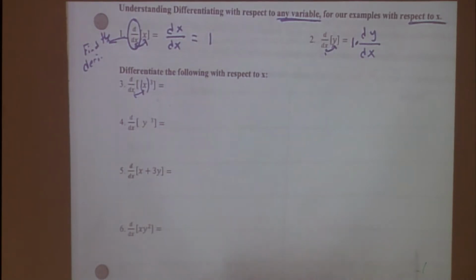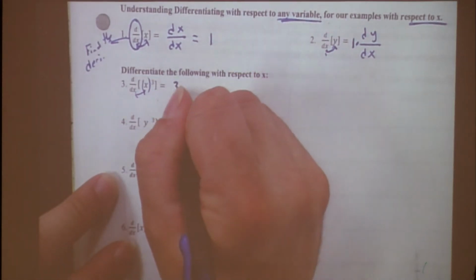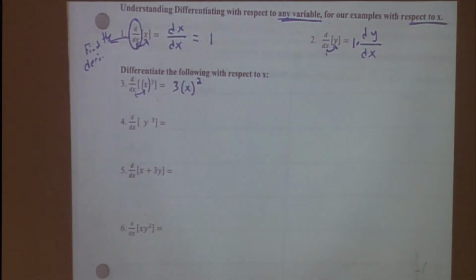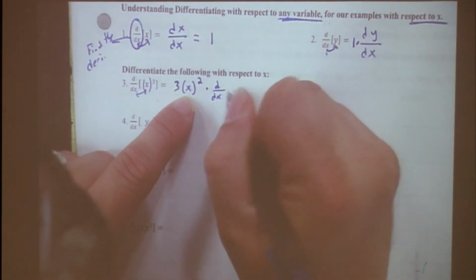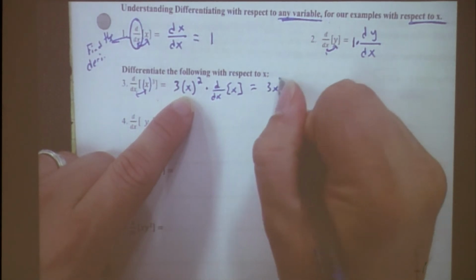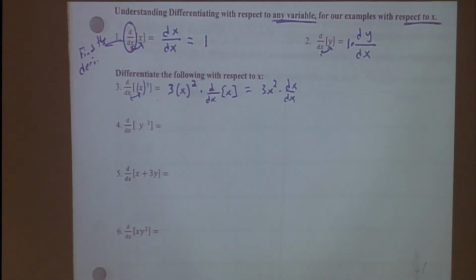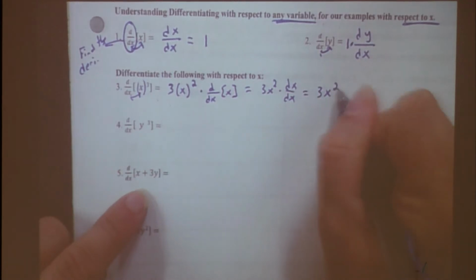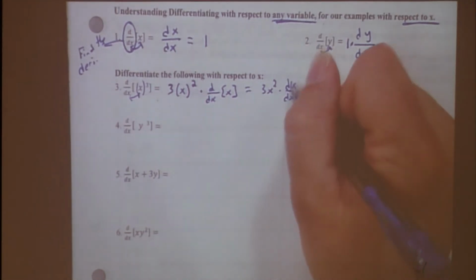So we would start off with technically seeing 2 layers, so do the outside one. So what would we get? 3x, 3, I'm going to put parentheses, x squared. And then we would still have to multiply by the derivative of what? X. So it would be d dx of x, which really becomes 3x squared times dx dx, which we know is what? 1. So therefore we just end up with 3x squared.